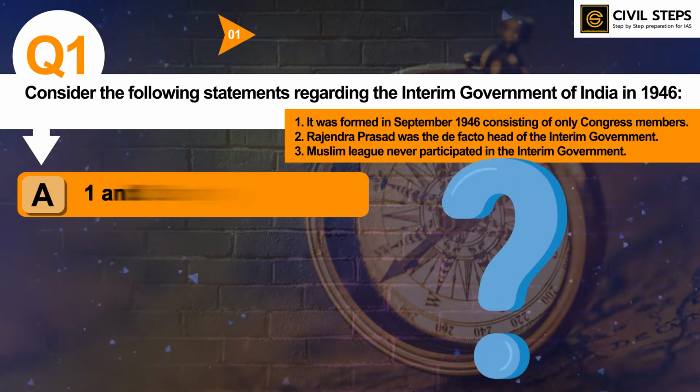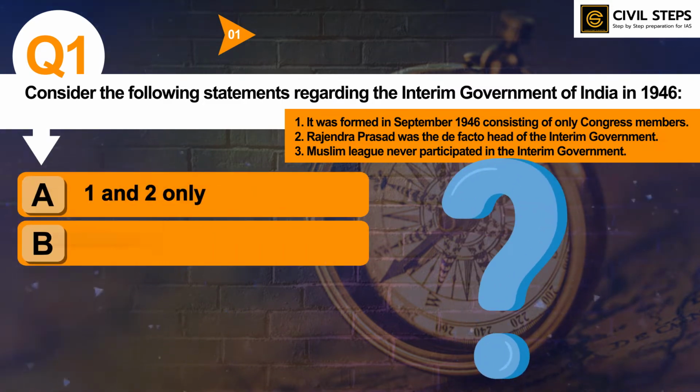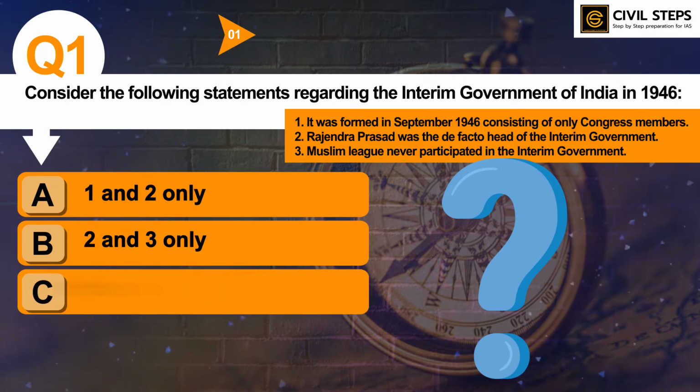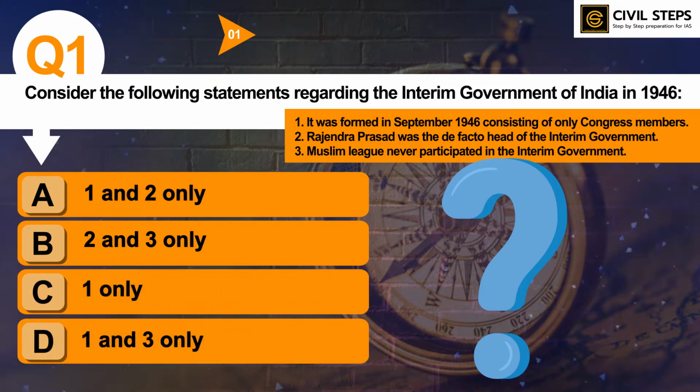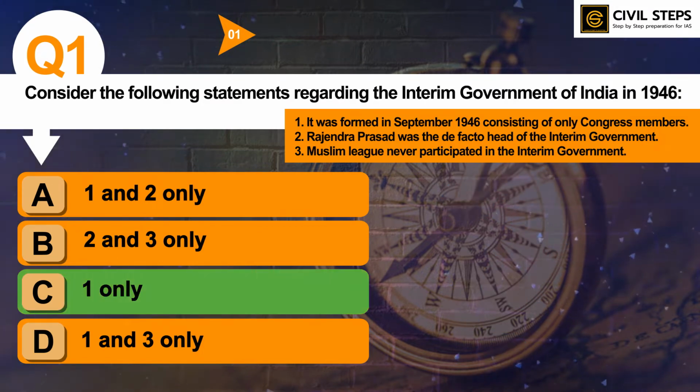Option A, 1 and 2 only. B, 2 and 3 only. Option C, 1 only. Option D, 1 and 3 only. So you can pause this video and write down your answer in the comment section below. The correct answer of this question is option C, 1 only.